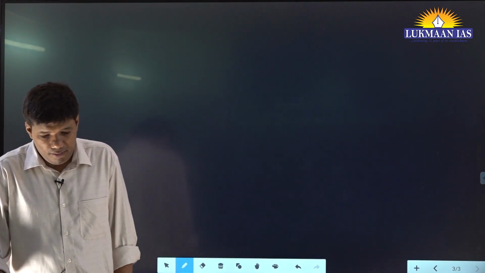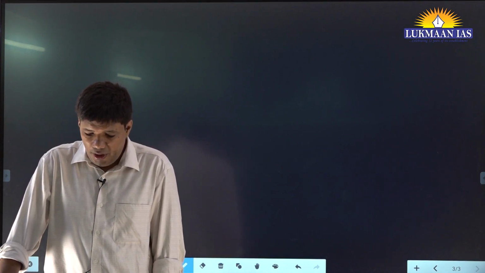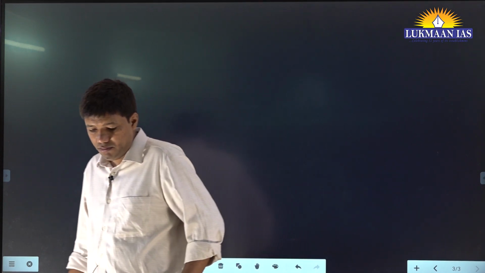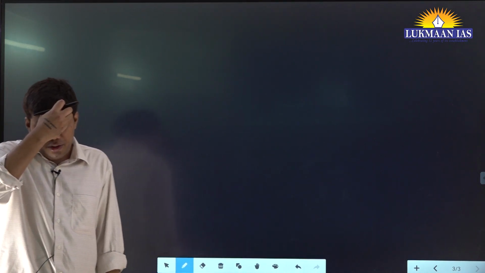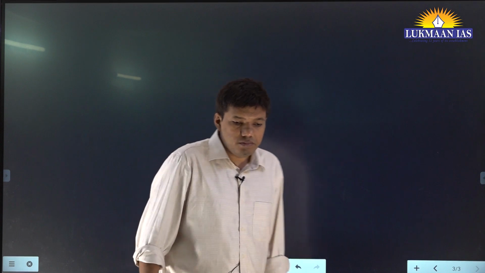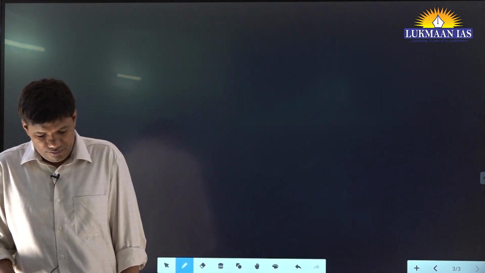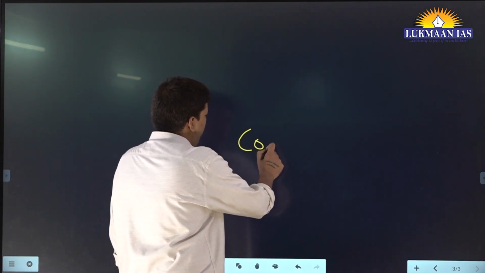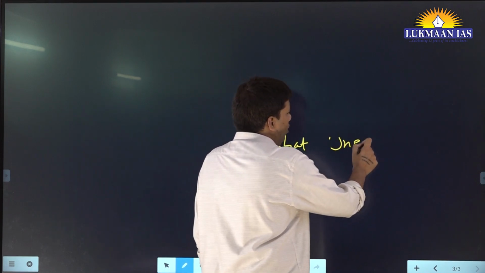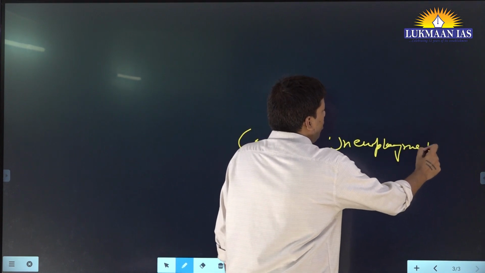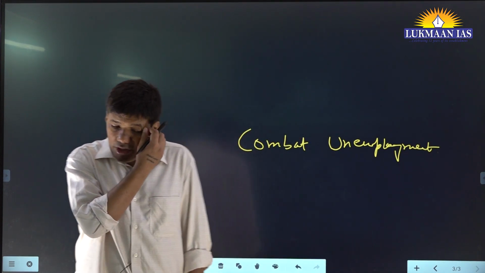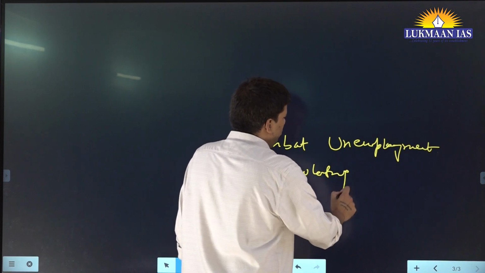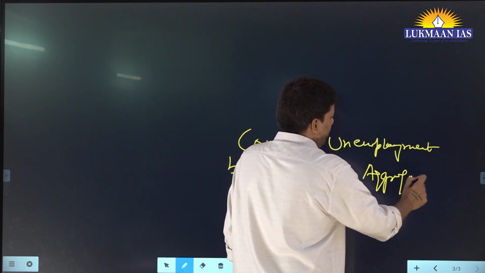Keynes' theory provided the basis for economic policies to combat unemployment by stimulating aggregate demand.